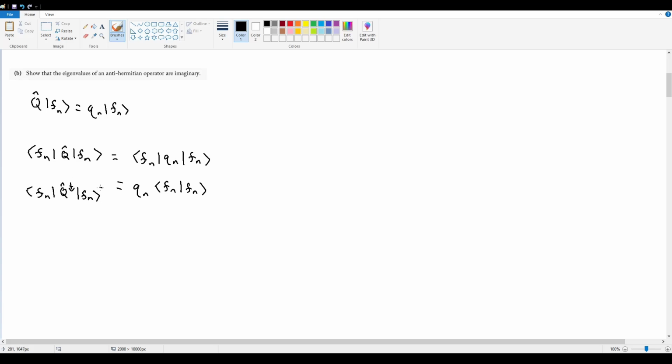And this entire thing is having a complex conjugate introduced at the front, because what I'm doing here is effectively arbitrarily flipping the order of this inner product, moving the right f_n to the left and the left f_n to the right, which in the process is going to give me the transpose. In that case, since this is an anti-Hermitian, this is going to add a negative at the front. If I want to turn this back into the standard Q hat, the complex conjugate term at the front still stays.